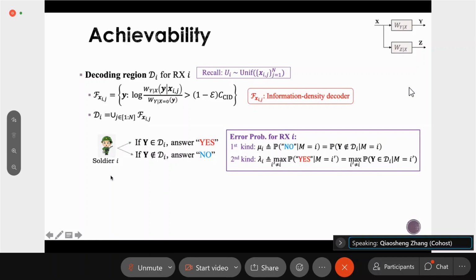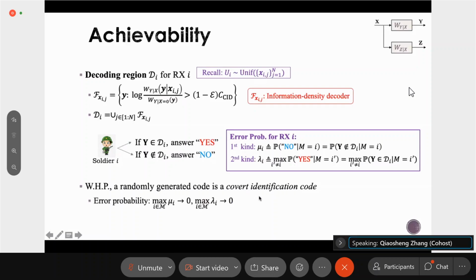So this is the decoding rule for this problem, and we can show that with high probability, the randomly generated code is a covert identification code, which means that for all the receivers, the error probabilities mu_i and lambda_i go to 0 as n goes to infinity, and it also satisfies the covertness constraint, where the KL divergence between the two distributions of z is upper bounded by delta. This is mainly because we use a low-weight PPM sequence so that we can ensure the covertness constraint.